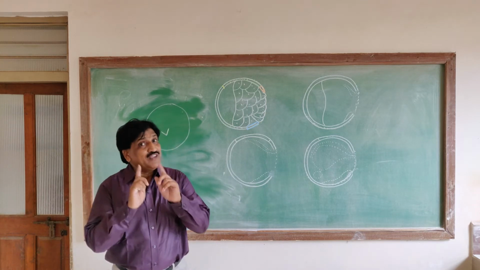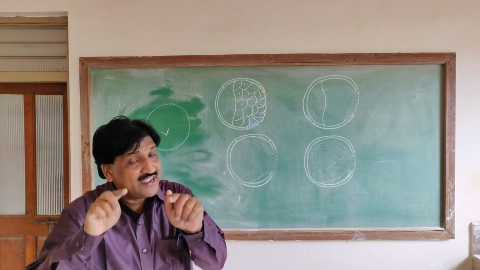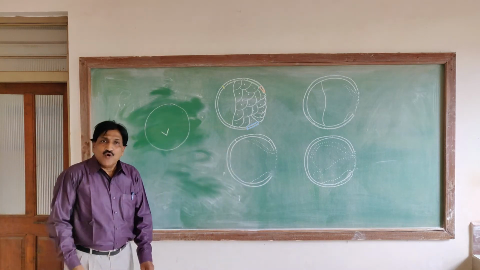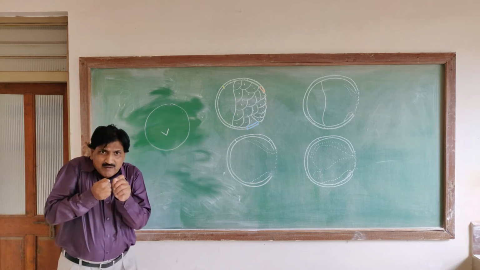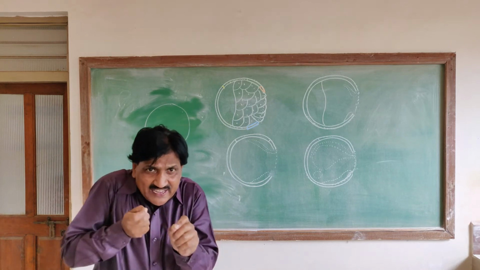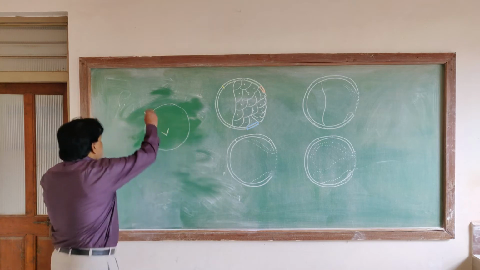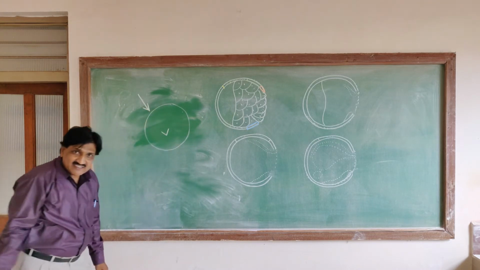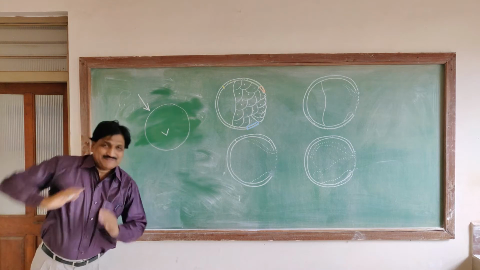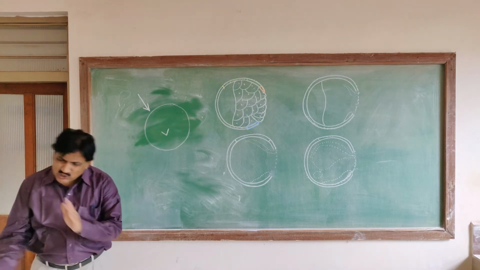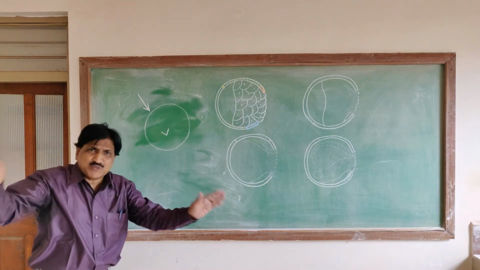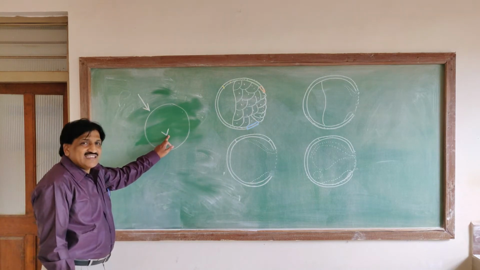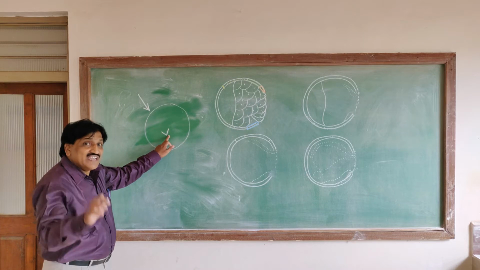The activation of the egg begins only after fertilization, not before, and a number of changes take place in the cytoplasm. Once the sperm enters the egg, on the side just opposite the point of sperm entry we can find a grey color with a crescent shape. That is called the grey crescent.